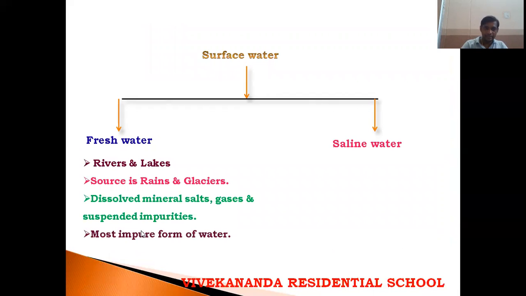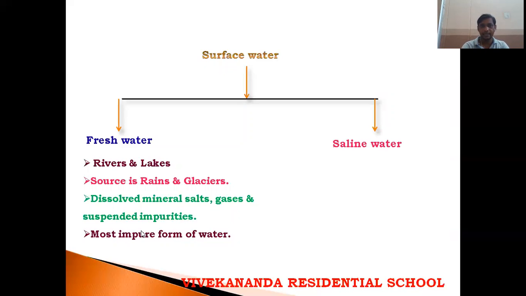In this fresh water, dissolved mineral salts, gases and suspended impurities are present. I said fresh water, not pure water. There is a difference between fresh water and pure water. Pure water means the suspended impurities and all the impurities have been removed. Then that is called pure water, which is used for consumption. Most of the impure form of water is fresh water.